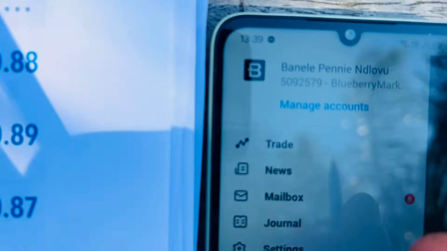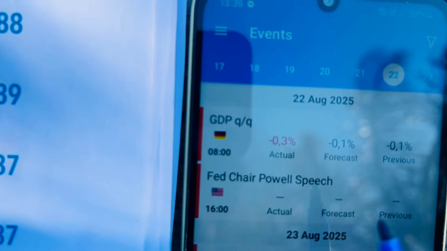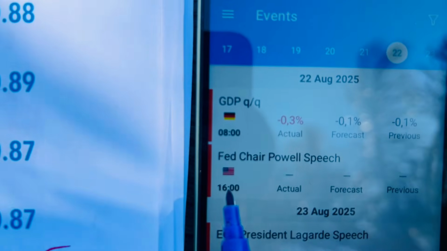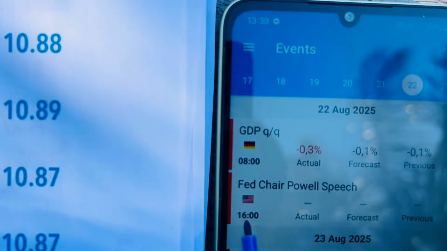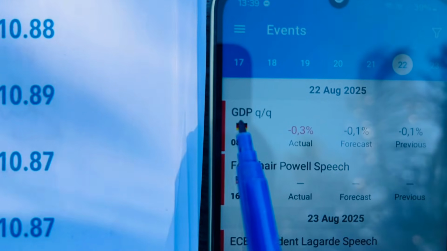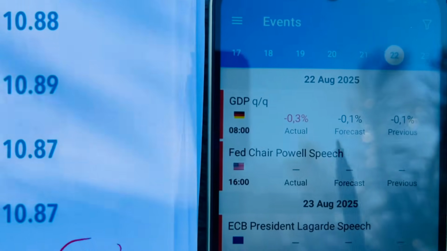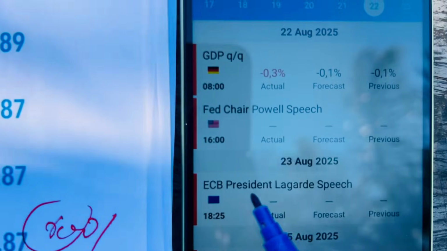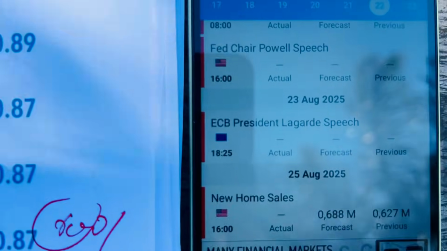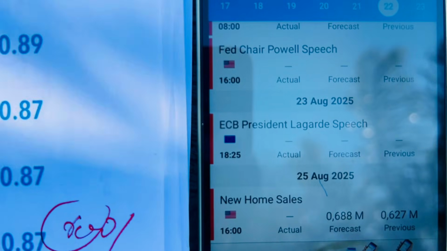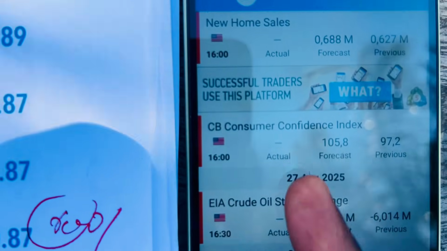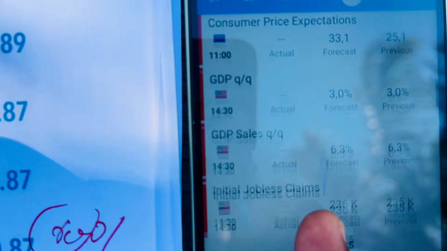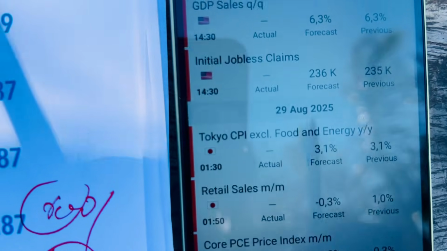What about today? Do we have any news today? Today is Friday and it's 22 August. Do we have any news? We do have news at 1600 hours, and we also had the GDP at 8 o'clock in the morning, and those are the news that we have. But next week, these are not news that will actually move the market, except for this one, GDP, affecting all the US dollar assets.